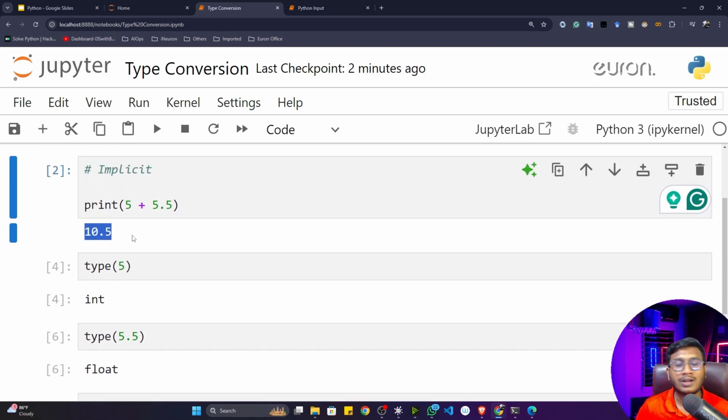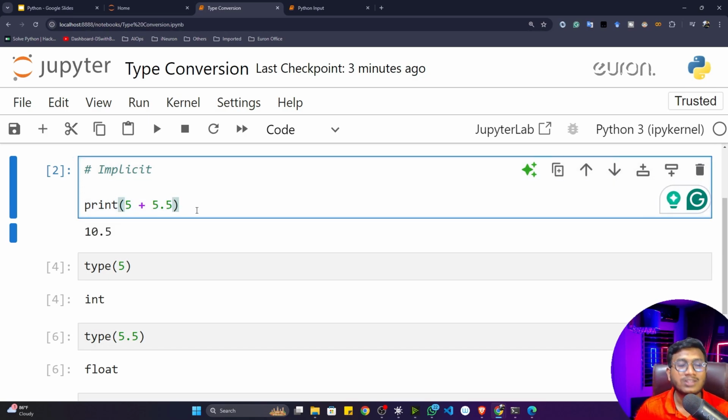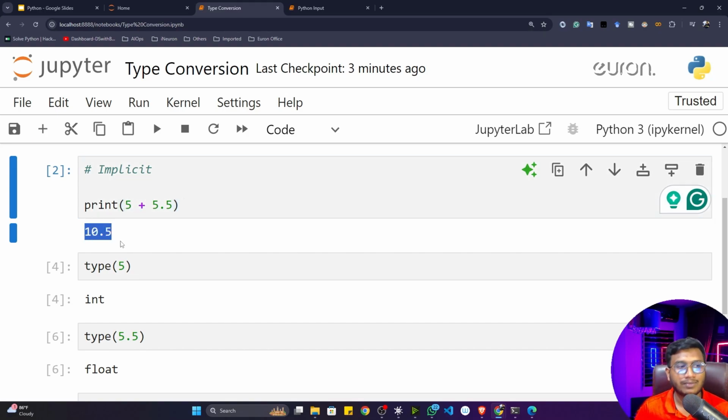So here you are not doing this conversion. Internally your Python is doing it. Your Python is automatically trying to understand what the user actually wants. You can see that it's an integer and they're trying to do the addition with the floating number. So definitely the result should also be a floating number.